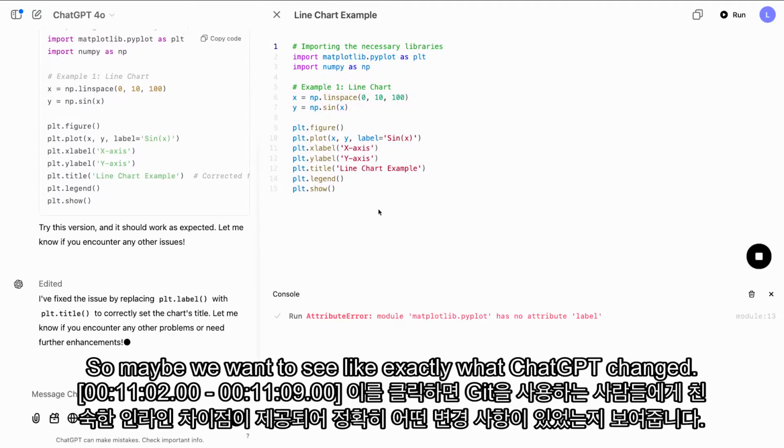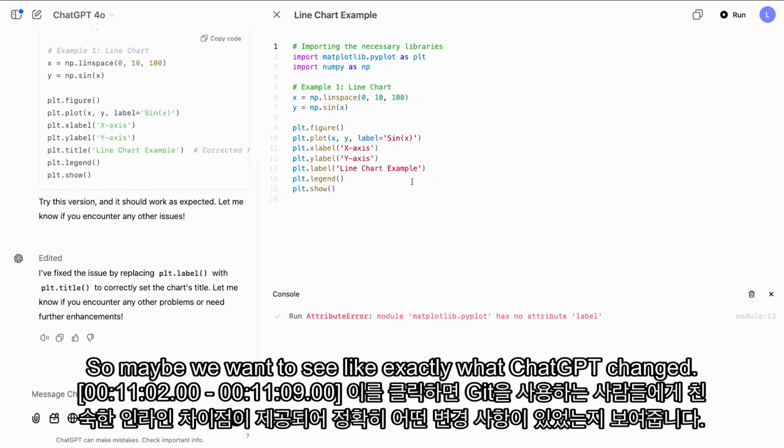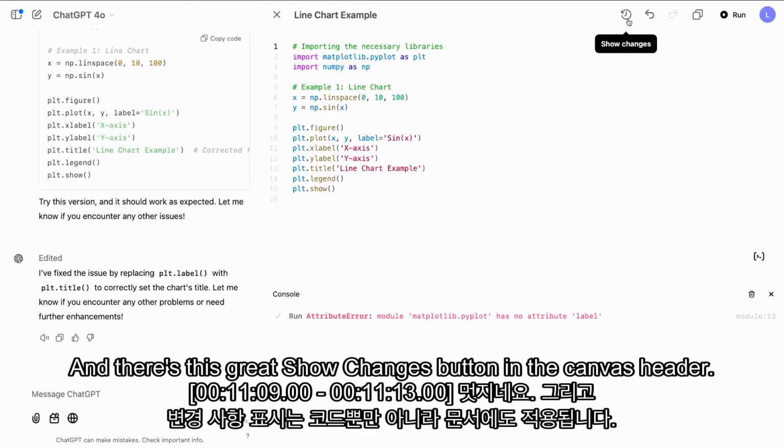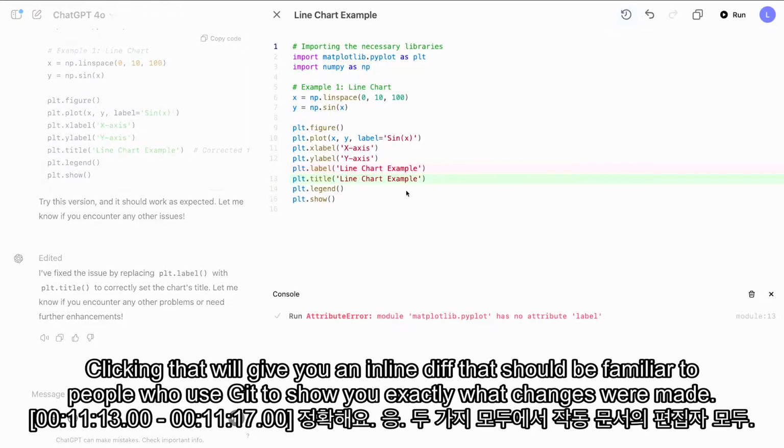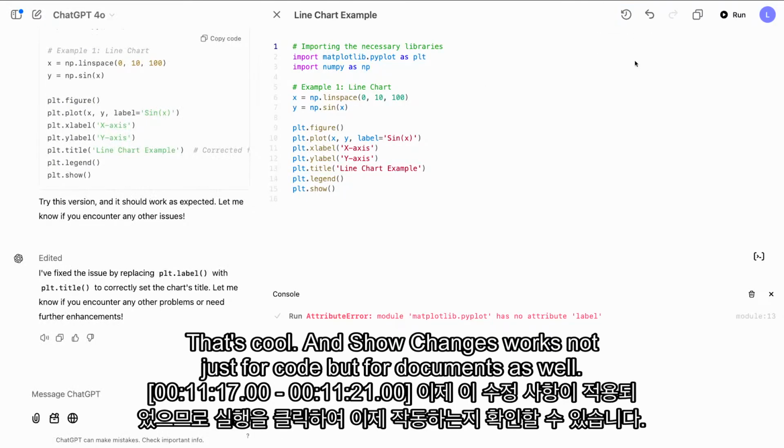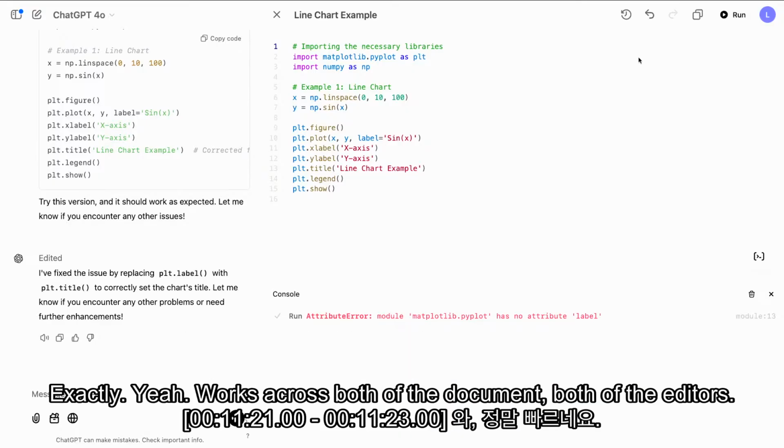That was pretty fast, so maybe we want to see exactly what ChatGPT changed. Yeah. And there's this great show changes button in the canvas header. Clicking that will give you an inline diff that should be familiar to people who use Git to show you exactly what changes were made. That's cool. And show changes works not just for code, but for documents as well. Exactly. Yeah, works across both of the editors.